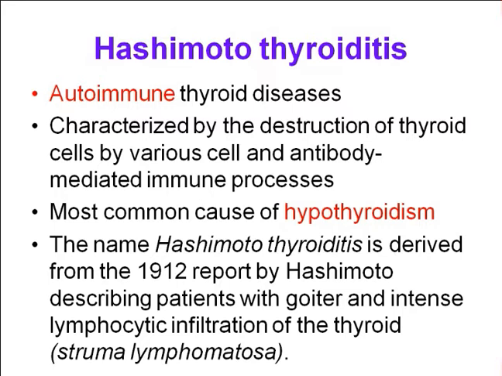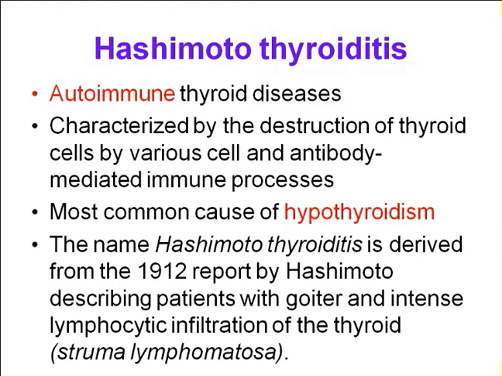The name Hashimoto thyroiditis dates back to 1912, when this condition was reported by Hashimoto. Hashimoto described thyroid swelling, that is goiter, with intense lymphocytic infiltration of the thyroid, along with chronic inflammatory cells.